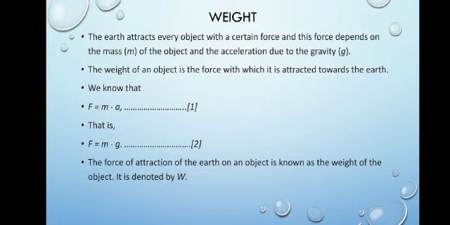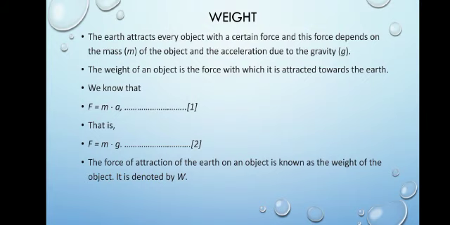And in the second chapter we studied, according to the second law of motion, F is equal to ma. Force is equal to mass into acceleration. Now here acceleration is due to gravity. So instead of a, we will substitute g. So F is equal to m into g.